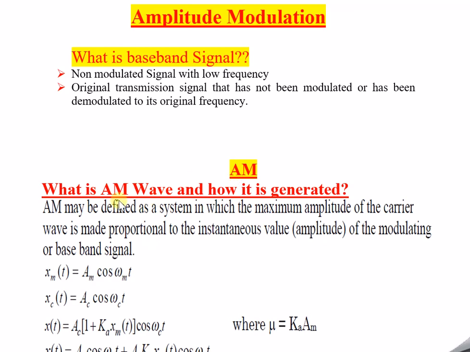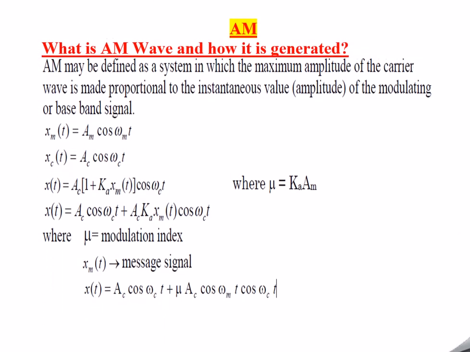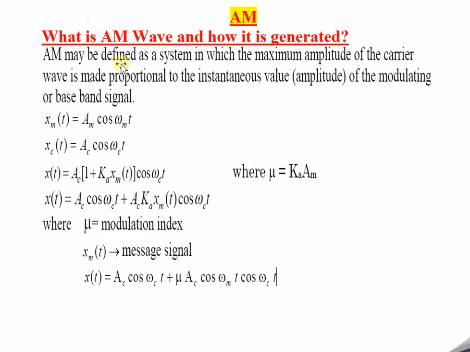What is an AM wave or amplitude modulated wave, and how is it generated, that we will try to understand now. The AM wave definition is something like this. An AM wave may be defined as a system in which the maximum amplitude of the carrier wave is made proportional to the instantaneous amplitude of the modulating signal or baseband signal.